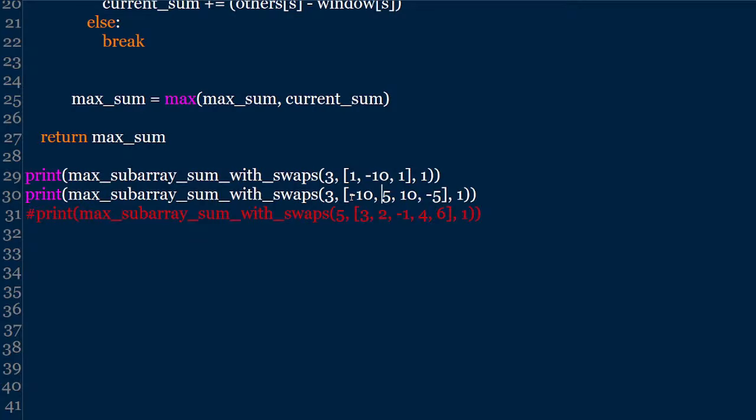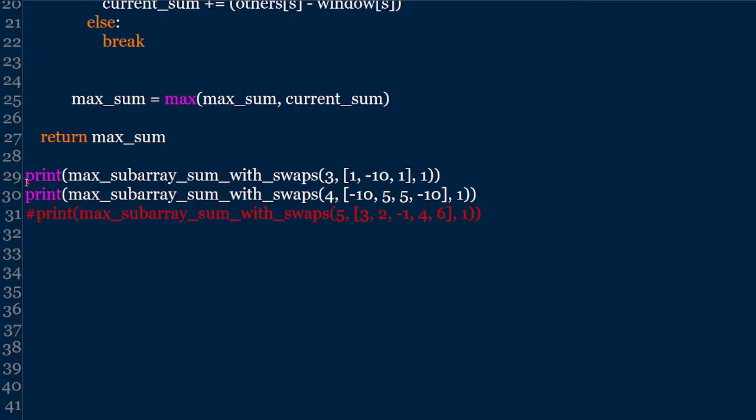The number of swaps allowed, 0, we took. Even 0 or 1 is allowed, no issue. Now here the number of elements is equal to 4. Let us run this code and see what the answer is. Now you can see we are getting the answer as 10.